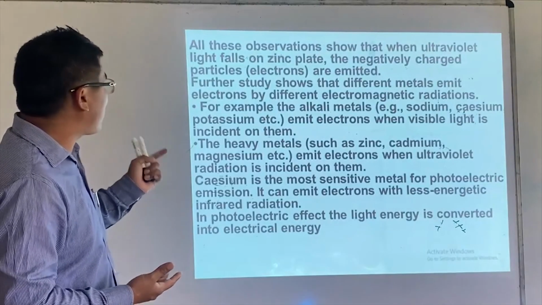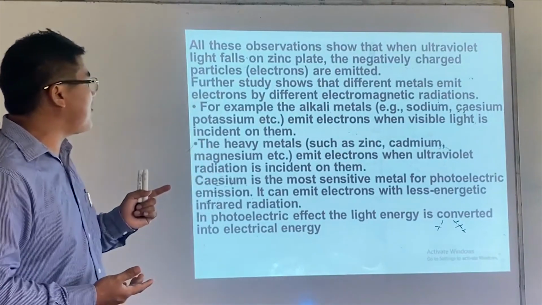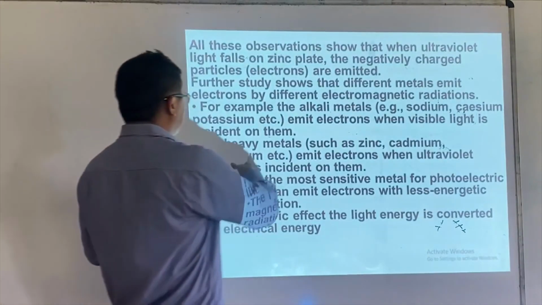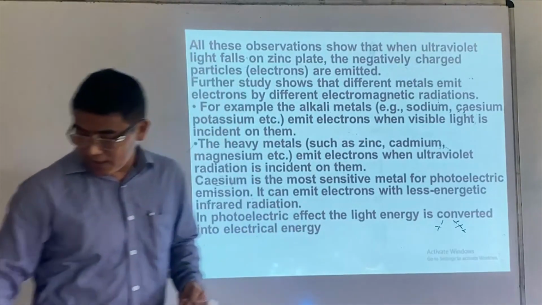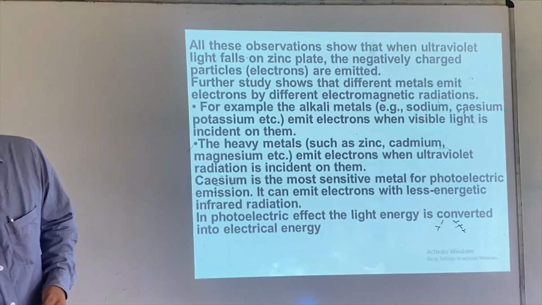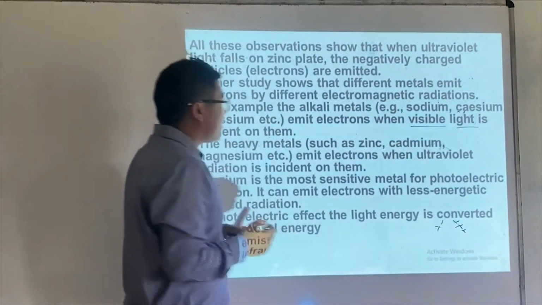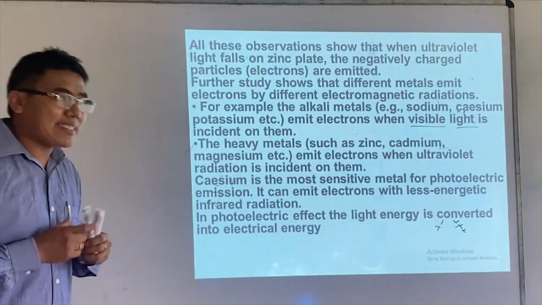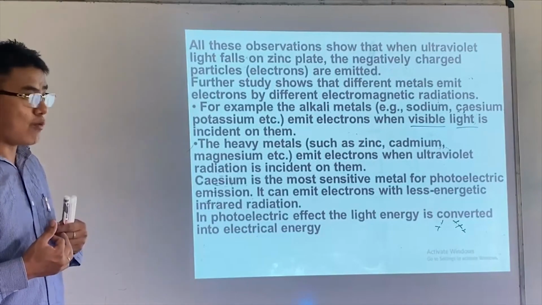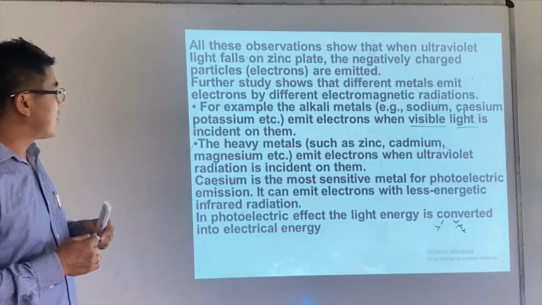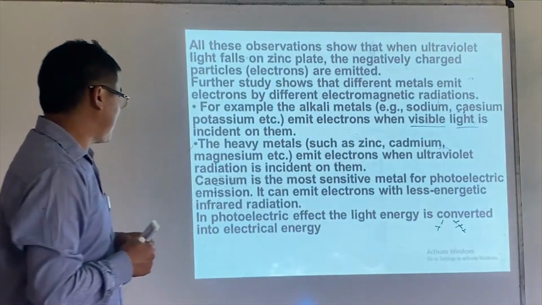For example, alkali metals like sodium, cesium and potassium emit electrons even when the light is a visible light. That's the point, and this is very important. Even if I supply visible light, electrons can be removed for metals like sodium, cesium and potassium.